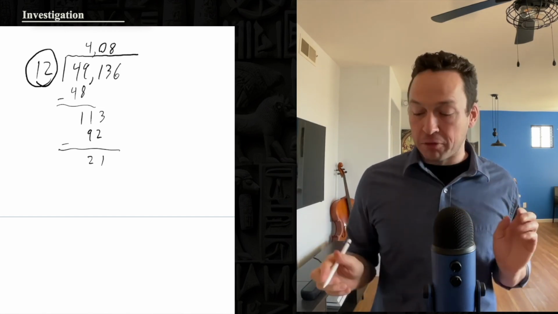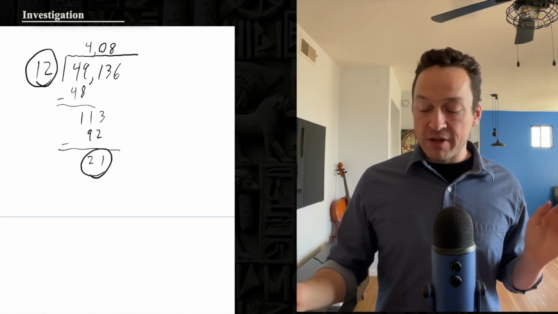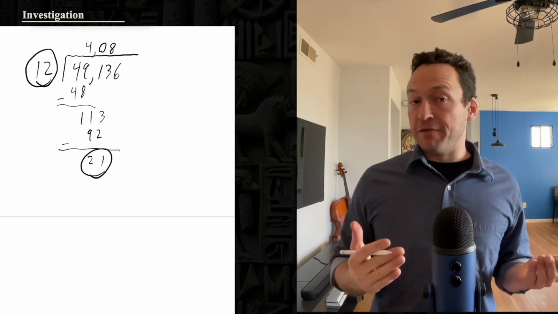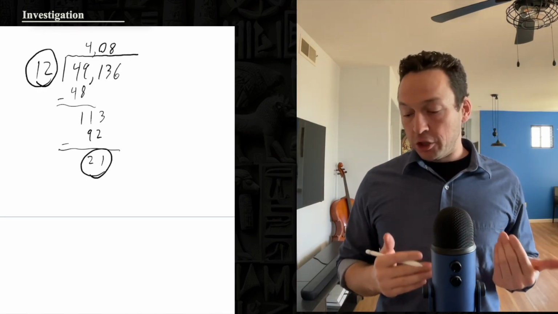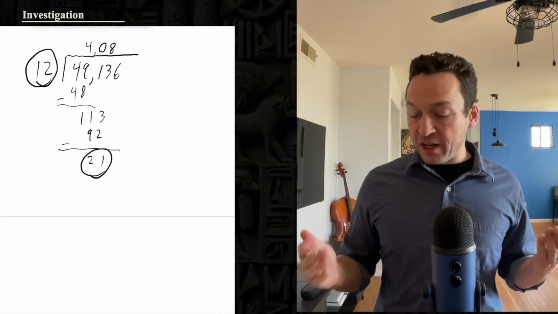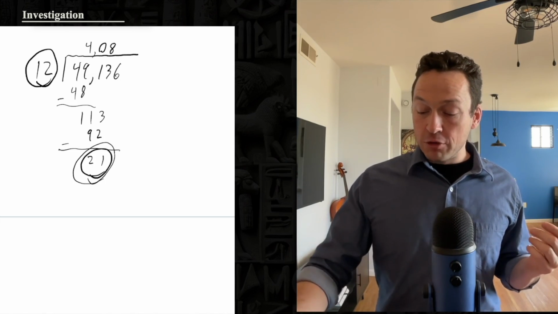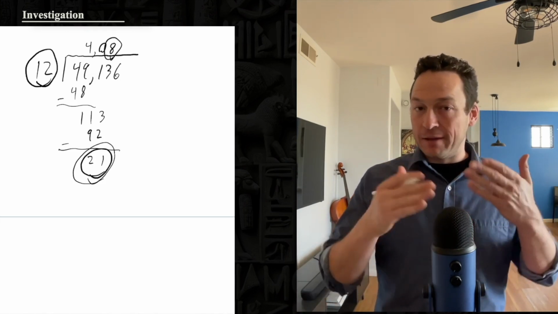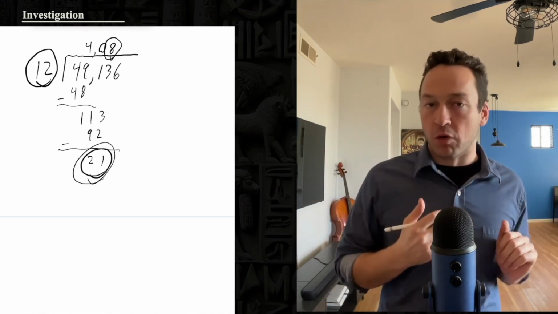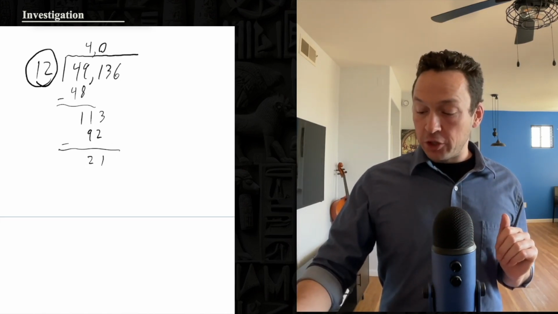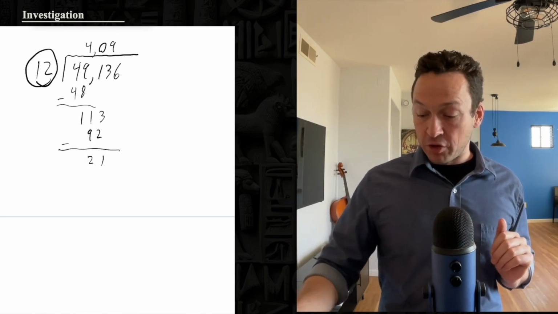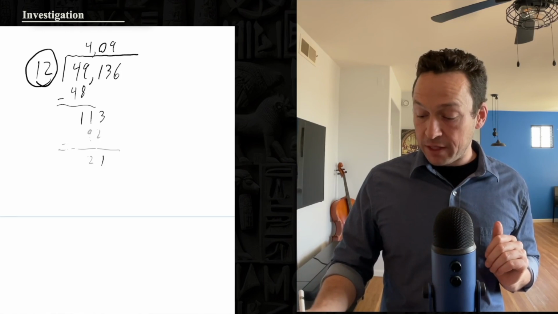At any stage of the process, if you subtract off and you get a number that's less than the divisor, then you know you've guessed too low, because you know that 21 tens remains, and you could have multiplied 12 by some greater number of tens to chop more of those off. So he's going to guess 9 this time. Let's try 9, and then he'll erase all of this.